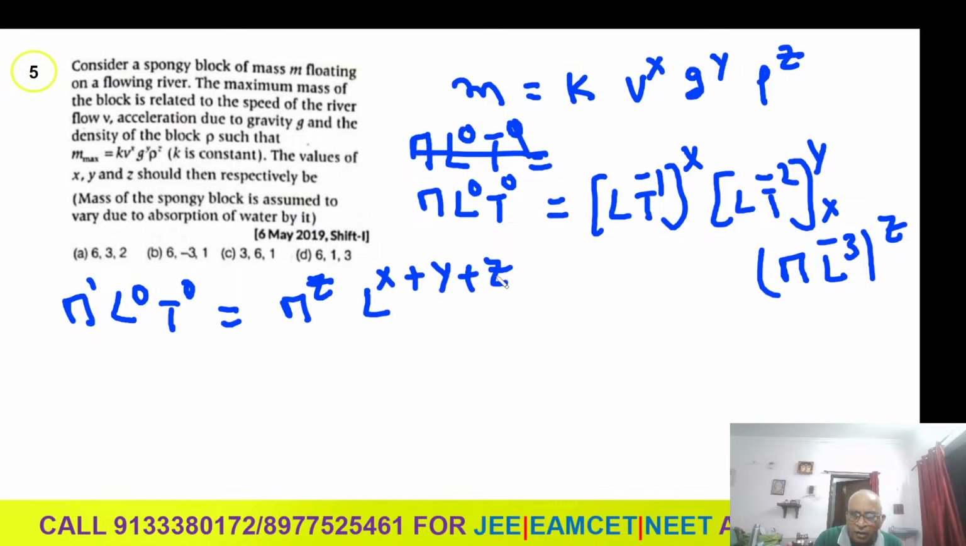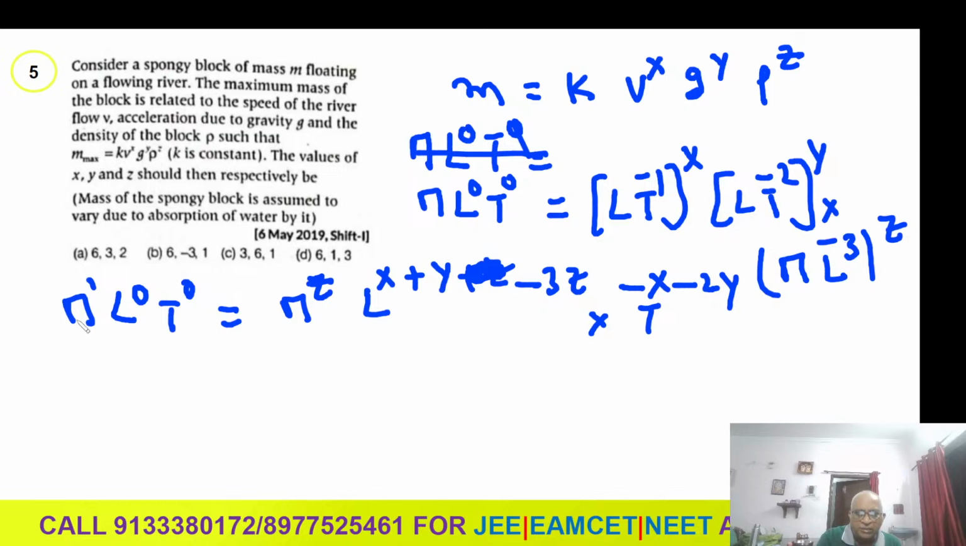Oh, sorry. Wrong. This is not z. L power x, L power y, L power minus 3z. Then into T power minus x minus 2y. Minus x minus 2y.